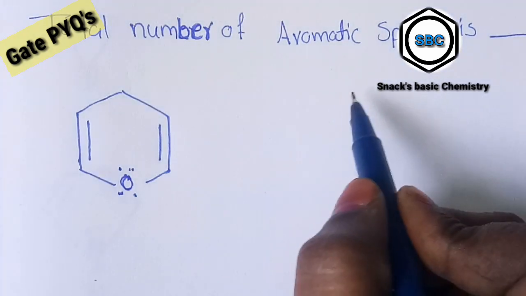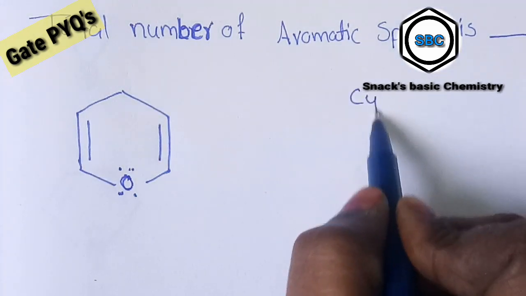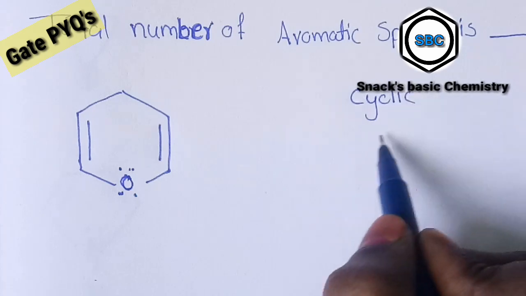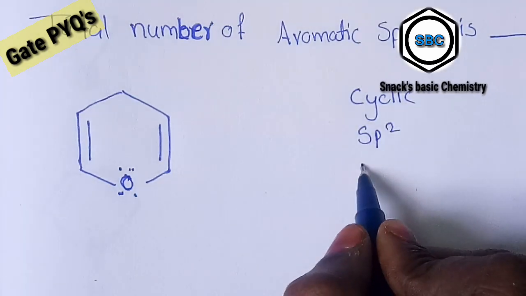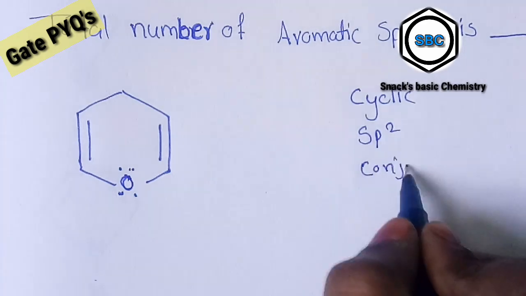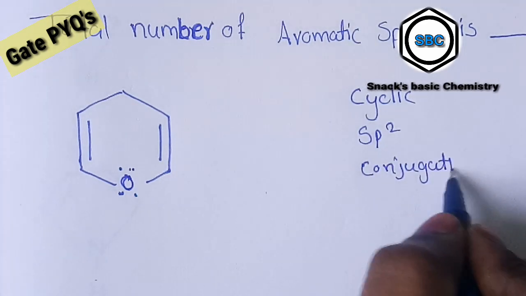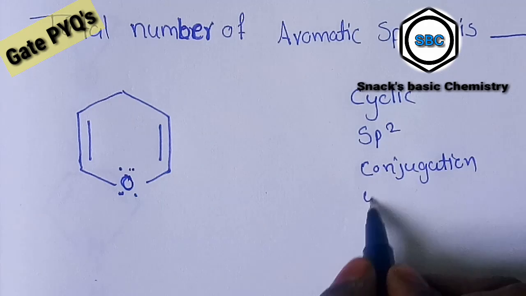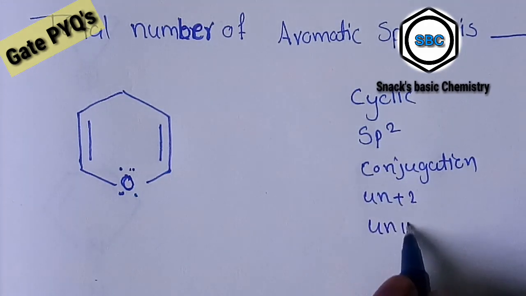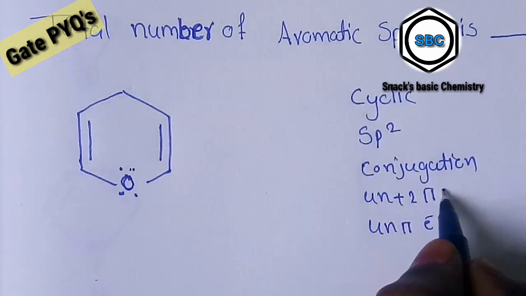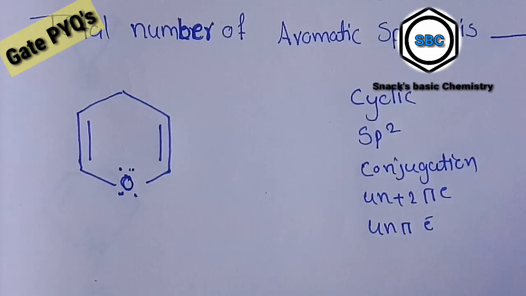First of all, it must be cyclic, with sp2 hybridization, conjugation, and the 4n plus 2 pi electron rule. If these rules are followed, it is an aromatic compound.